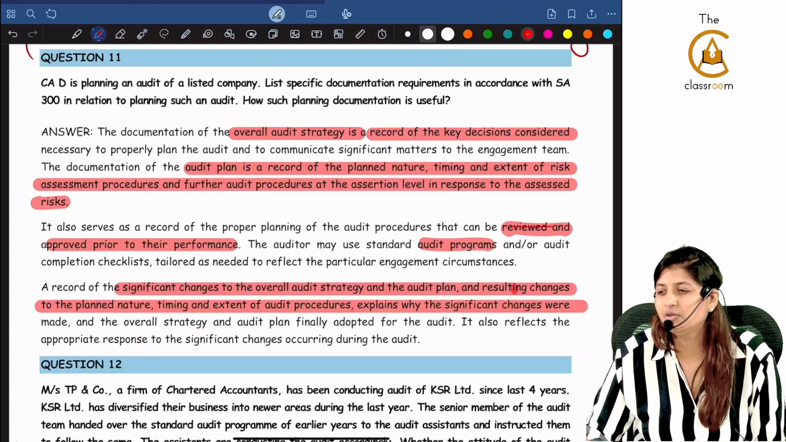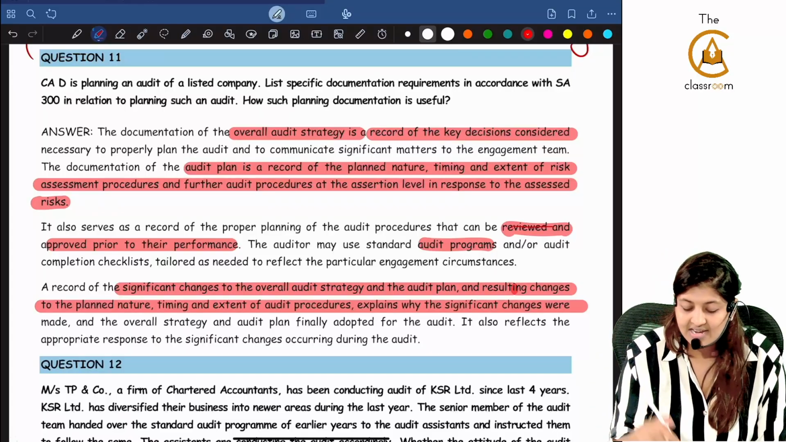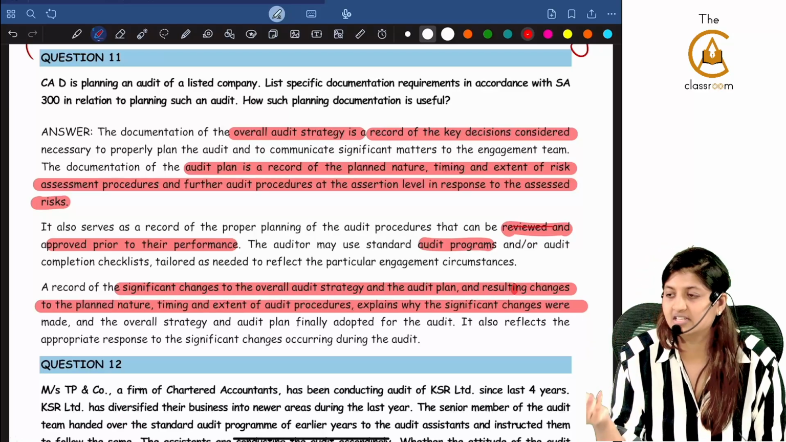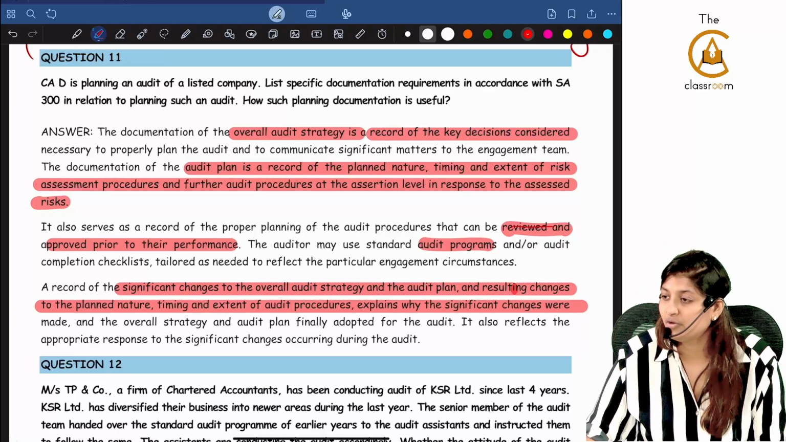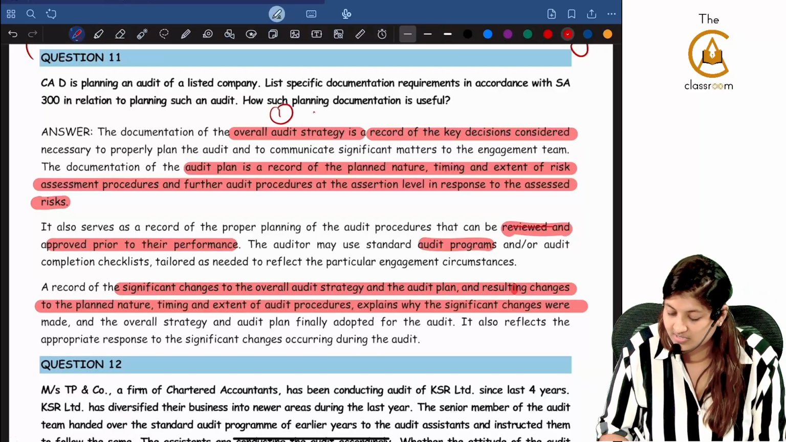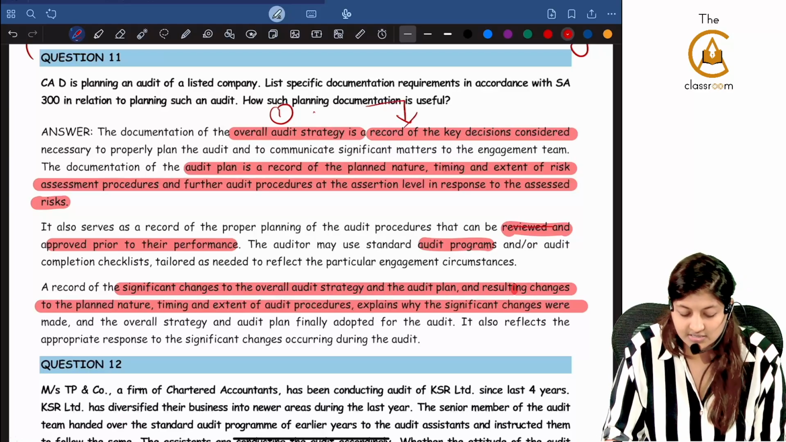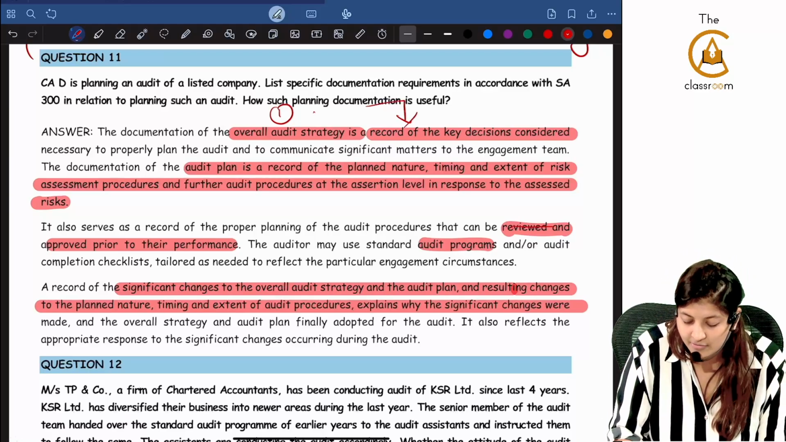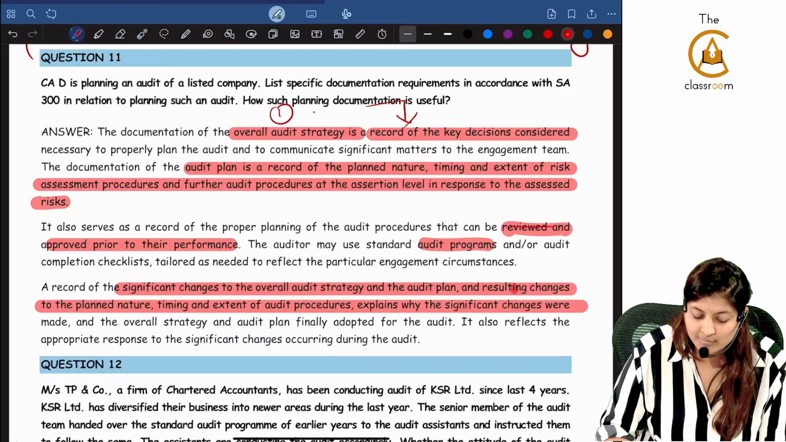Actually, what all will you be documenting? Three things: overall audit strategy, audit plan, and any significant changes to the overall audit strategy and audit plan. Now they are also explaining how it is important to document. The first point they are saying: the documentation of the overall audit strategy is what? It is a record of key decisions considered necessary to properly plan the audit and to communicate the significant matters to the engagement team.